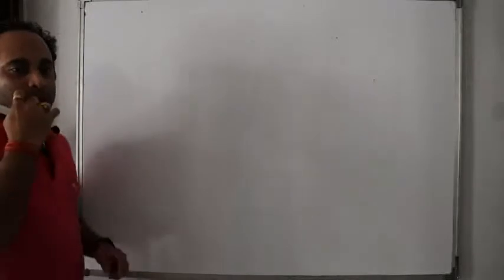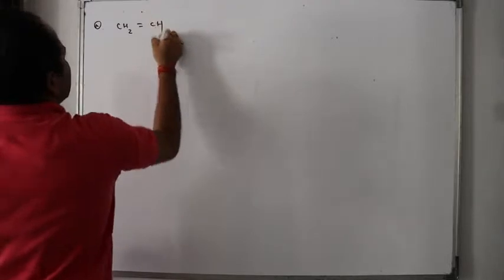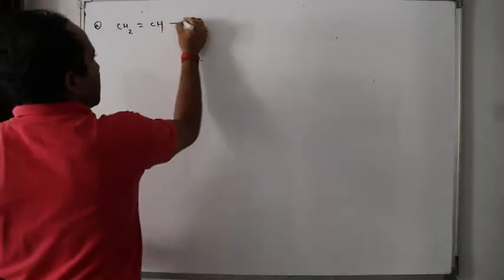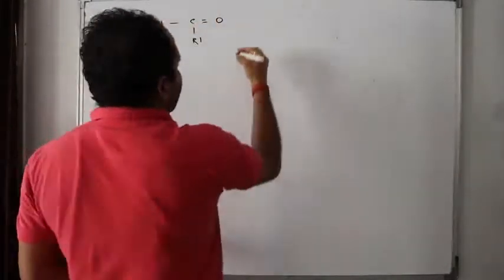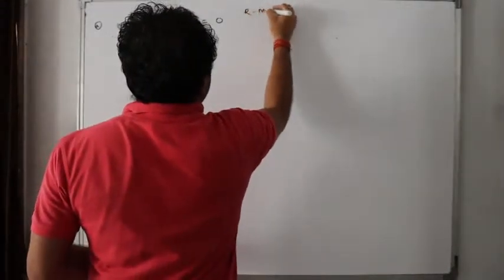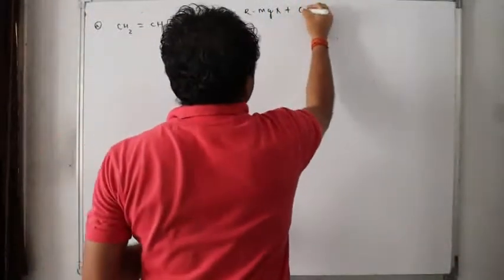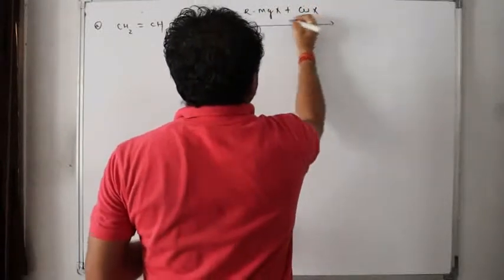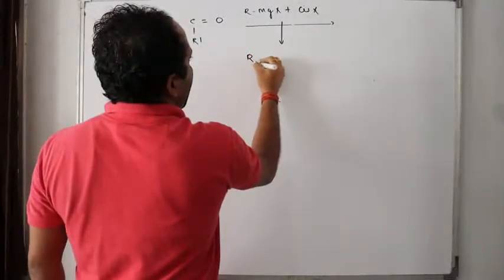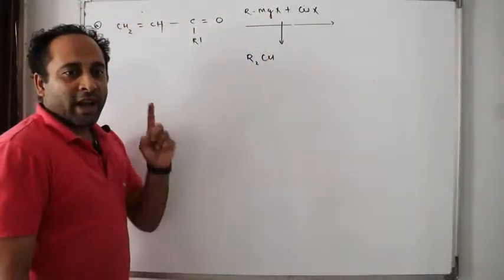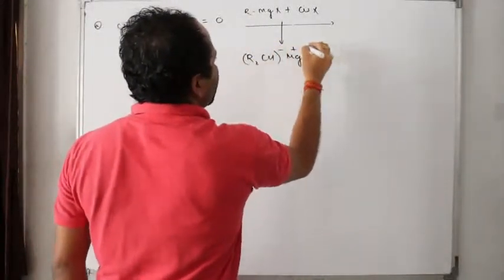Look here: CH2 double bond CH, C, R dash, double bond O. To this, if I add R MgX plus cuprous halide, it will make R2Cu minus MgX plus.